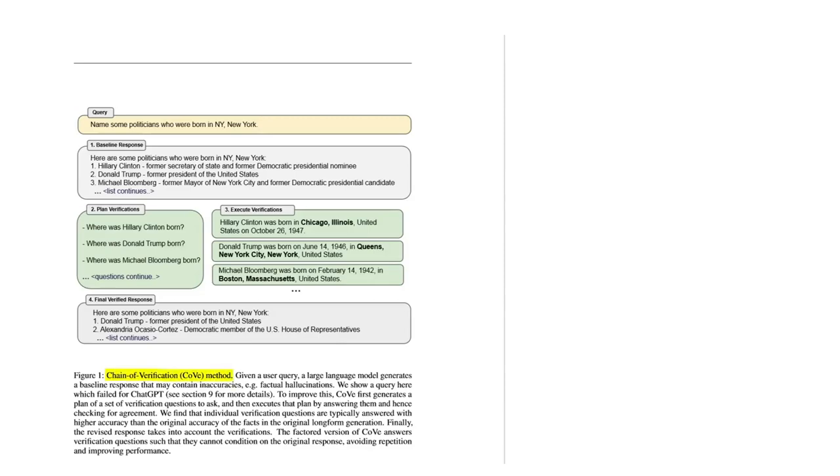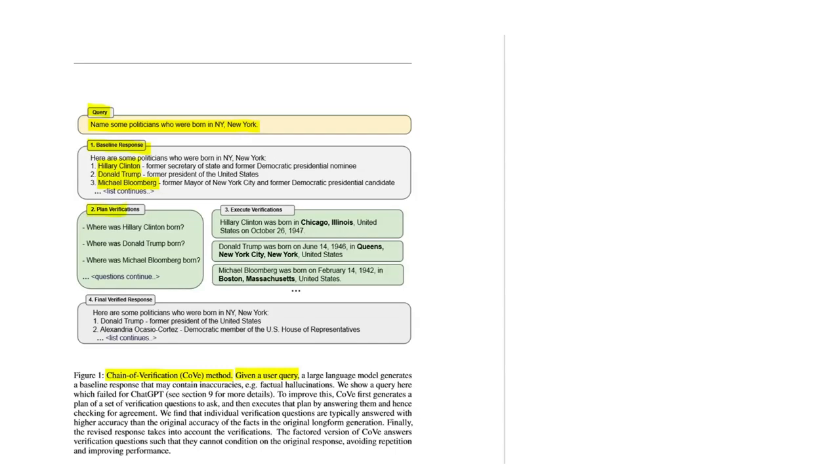So first of all, given a user query, which is this one, where they say name some politicians who were born in New York, the model answers this prompt with what it considers to be politicians from New York, like Hillary Clinton, Donald Trump, Michael Bloomberg, and so on. And as you probably know, not all these politicians are from New York, so the model hallucinates and gives factually inaccurate responses. And to improve the LLM response, the authors do the following.